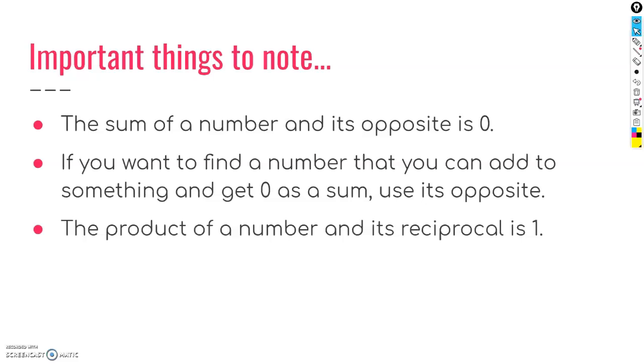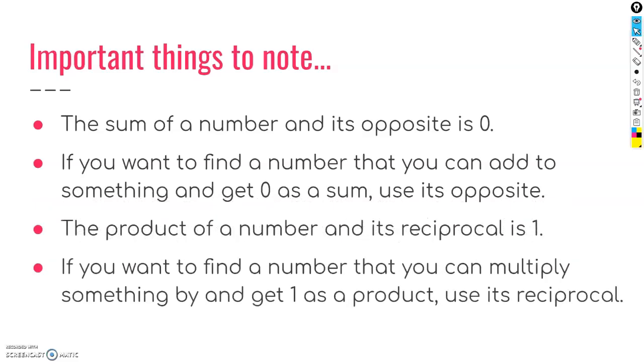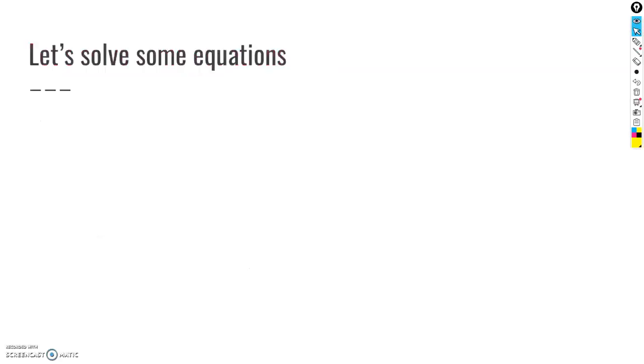The product of a number and its reciprocal is 1. If you want to find a number that you can multiply something by and get 1 as a product, use its reciprocal. Let's practice solving some equations.